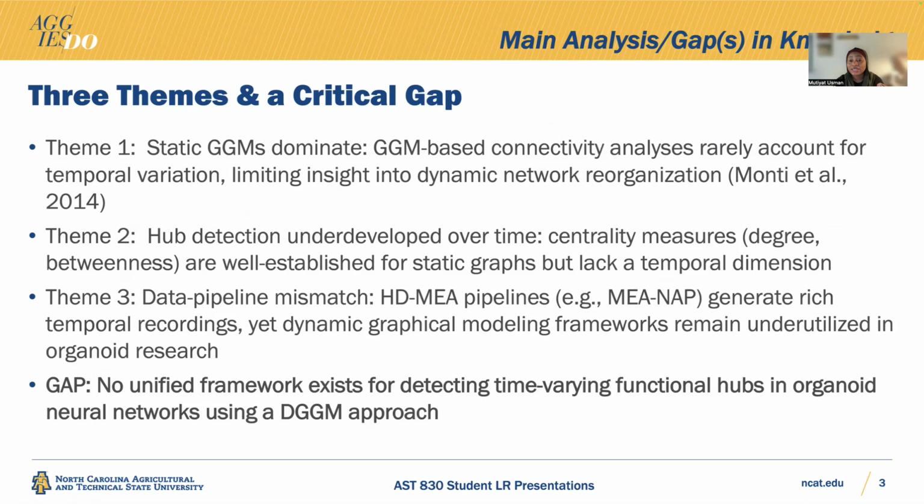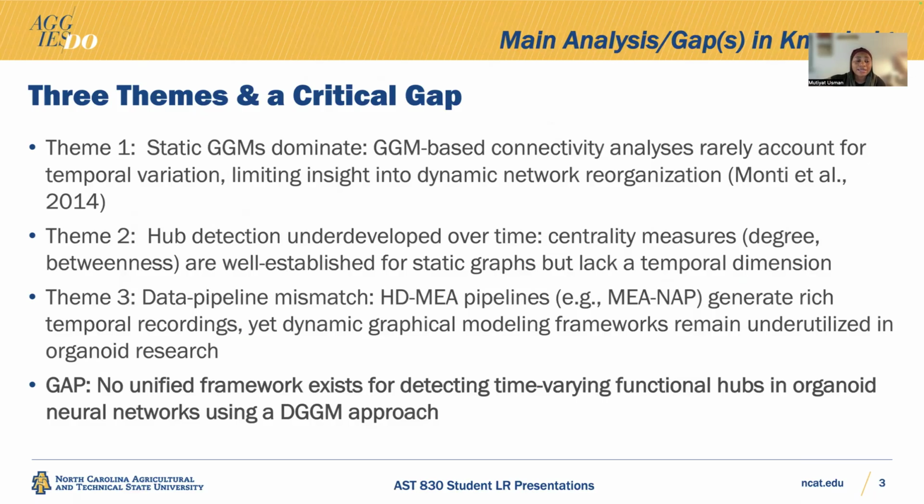The human brain naturally forms a network, and we're trying to understand the most influential nodes, the nodes that are very important in the brain. When something happens to this kind of cell, then we have problems, for example in communication or movement. Also, there has been a data pipeline mismatch, like the high-dimensional microelectrode array pipeline, adapting the CITETOL 2024 approach, MINAP, where they are able to handle the static approach, but nobody has properly addressed a dynamic graphical modeling framework.